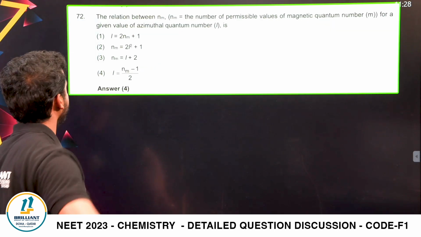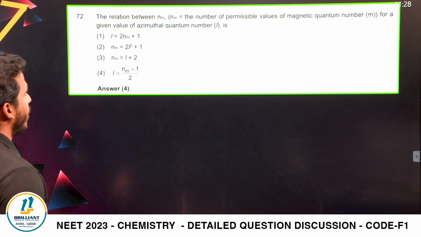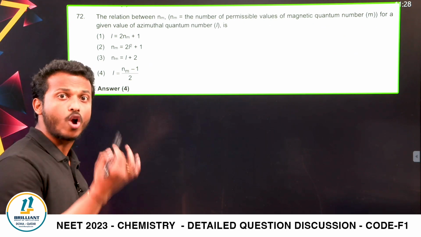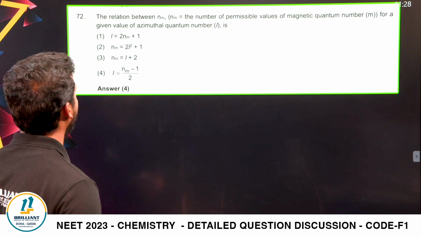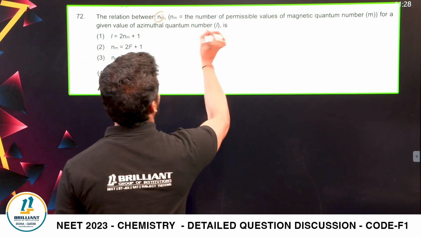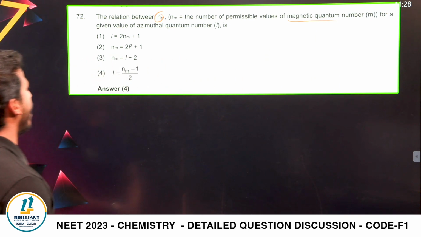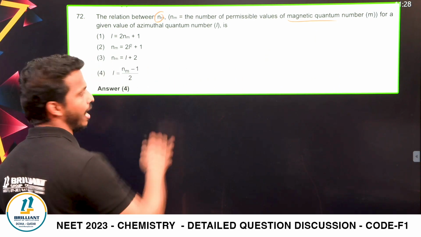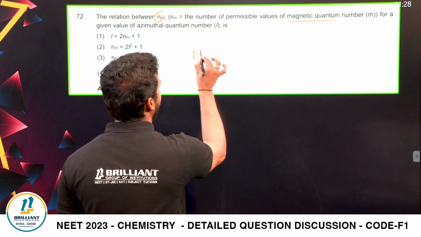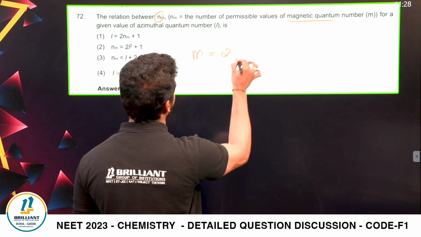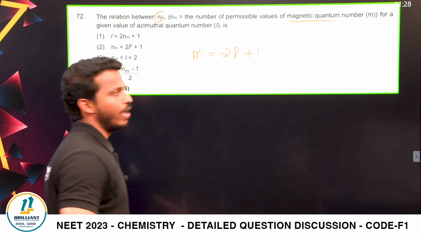Next. From the chapter structure of atom, quantum number part, the relation between Nm, what is Nm? The permissible magnetic quantum number for a given value of azimuthal quantum number L. You know, m is equal to 2L plus 1.